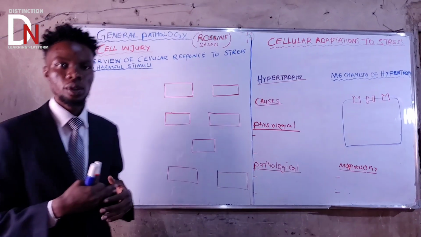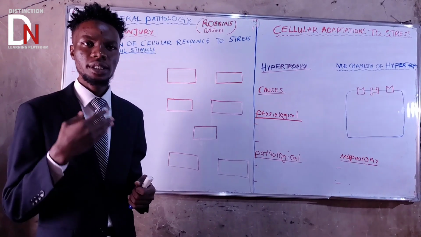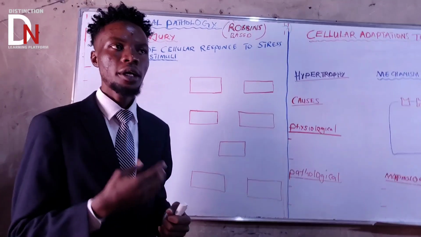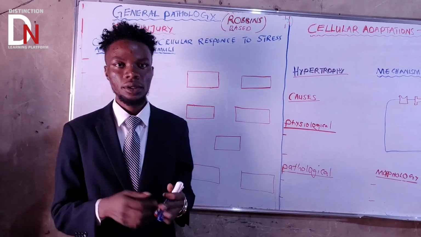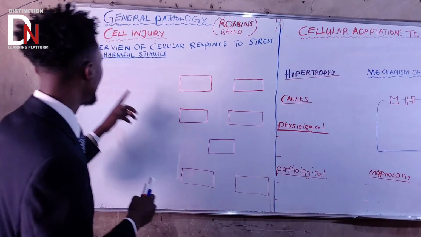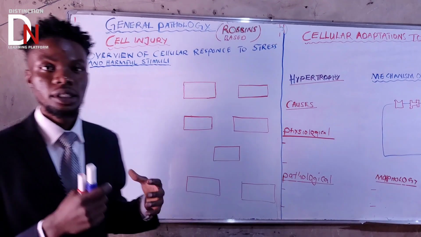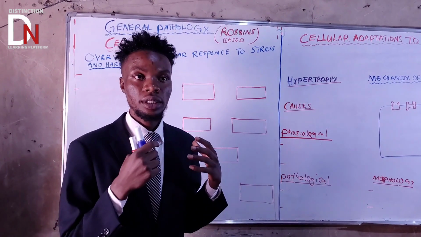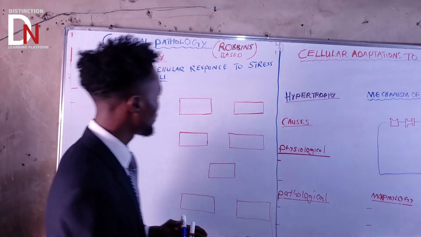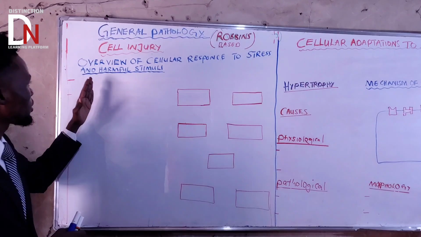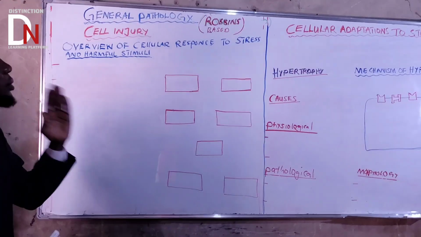Now, before we go into any details, let us understand what it means when it says cell injury. What is cell injury? Cell injury, basically, is the damage made to the cell because a cell was exposed to harmful stimuli. So we'll talk in detail about the distinct forms of cell injury. We'll talk about them, don't worry. For now, let's talk about the overview of cellular response to stress and harmful stimuli.